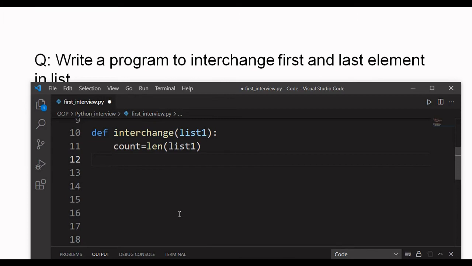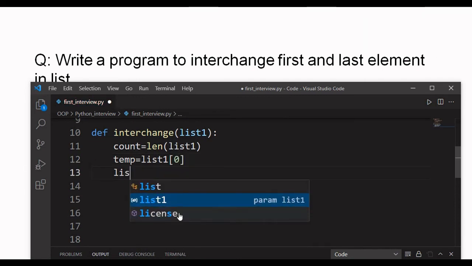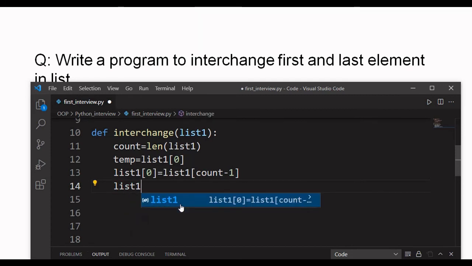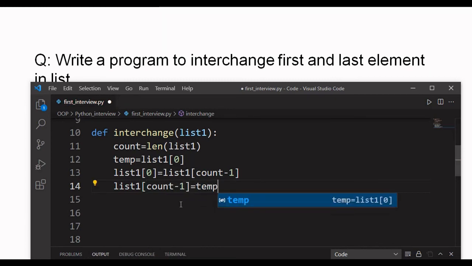The next task is to interchange the elements. I am going to store the element of list1 which is at the 0th index into the temp variable, and then the list1 0th index element is replaced with the last element. So list1 of count minus 1. If the total number of elements is 5, we have to replace the last element, so we subtract 1 and we'll get the last index element into the first index. And then finally, whatever value is in temp we are going to store in the last index of the list. So count minus 1 will hold the value which is inside temp.